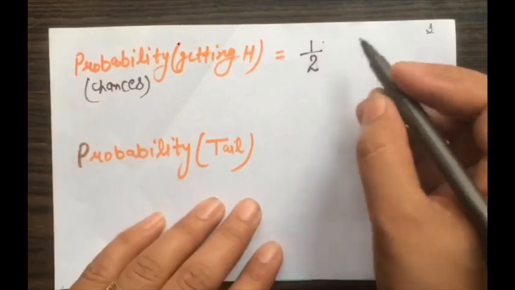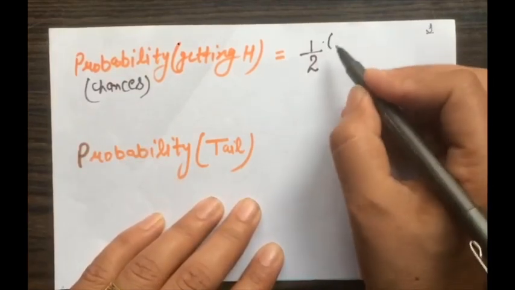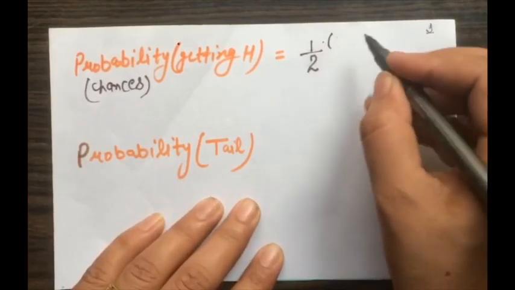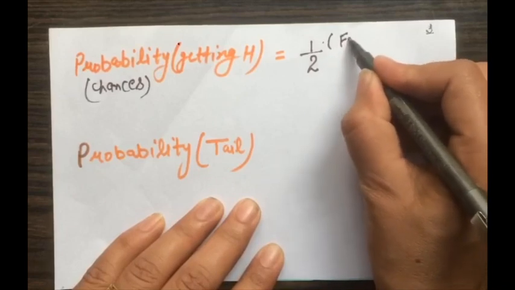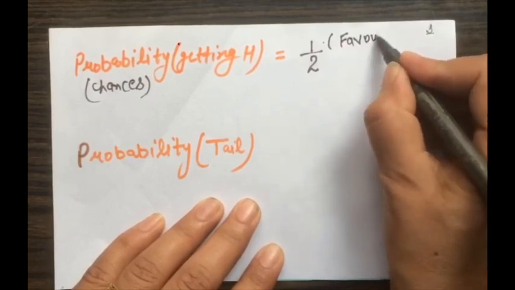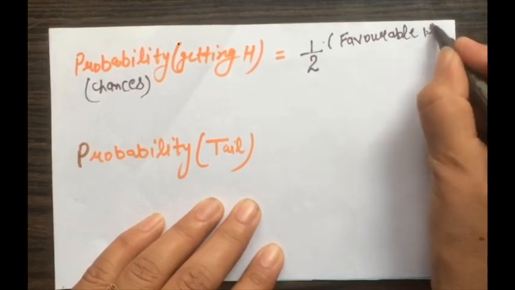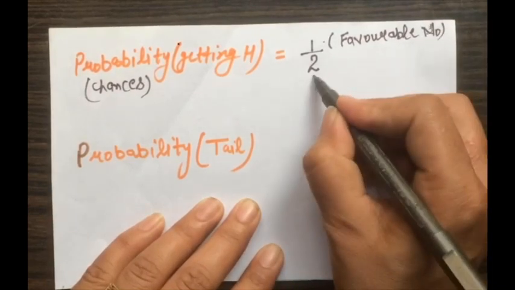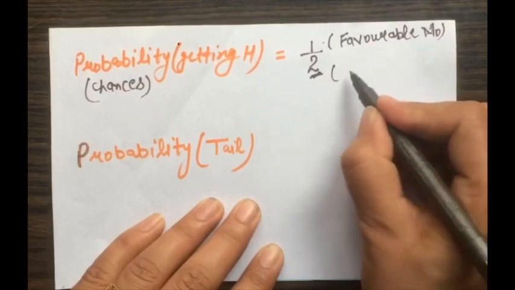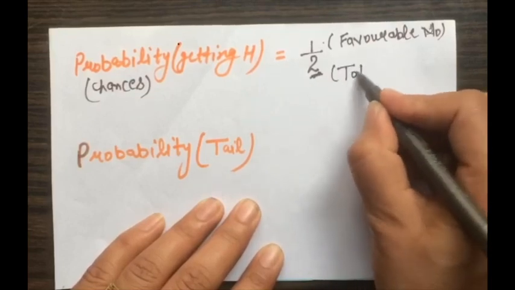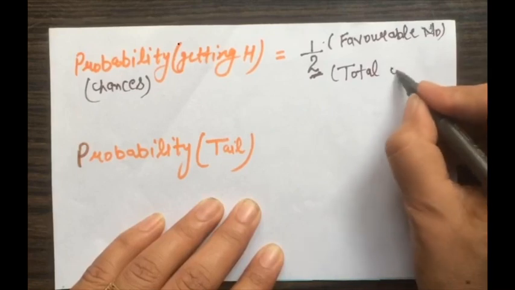What is 1 here? 1 is the total number of heads, that is, the favorable number in favor of H. What is 2? 2 is the total number of outcomes.